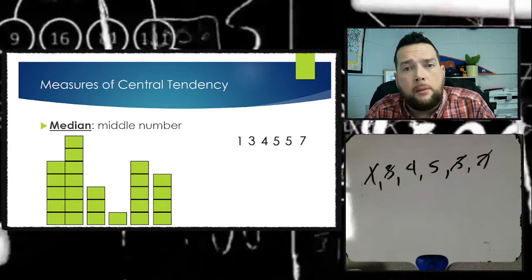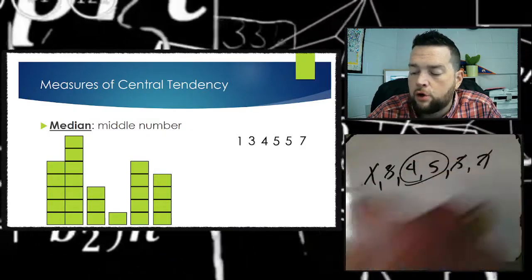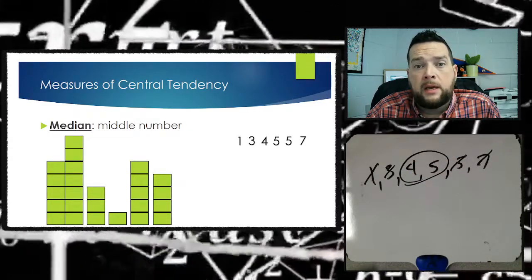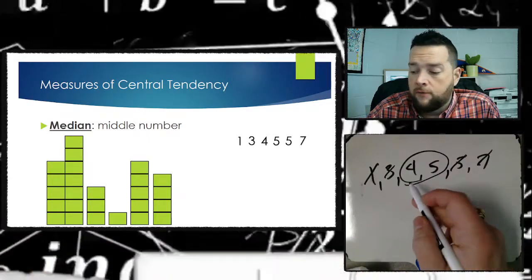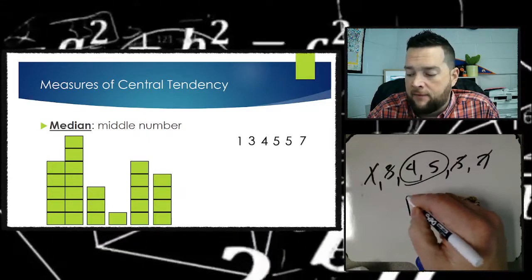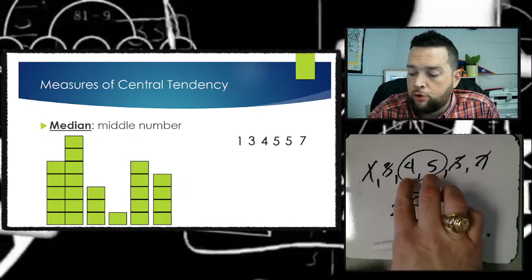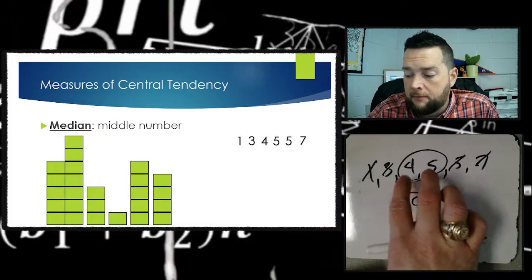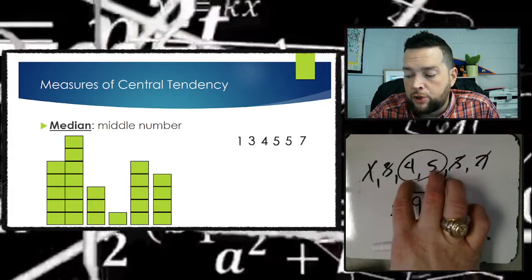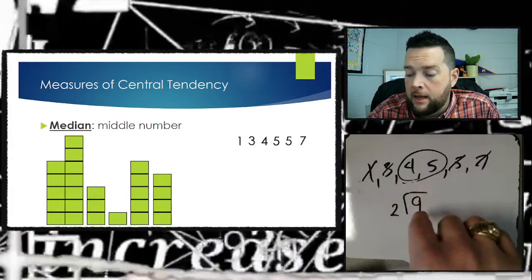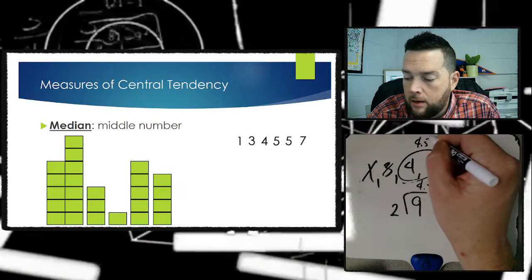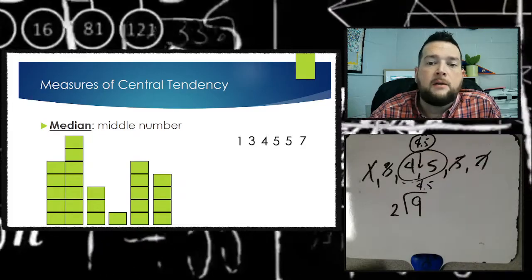If you have 2 numbers in the middle, then you want to take those 2 numbers and get an average of them, which means add the numbers together. So 4 plus 5 would be 9, and divide by 2, because there's 2 numbers right there. We want to find an average between these 2 numbers, so you get a sum of them, and then you divide by how many numbers there are. So 9 divided by 2 would be 4.5. So in this case, the median is 4.5.